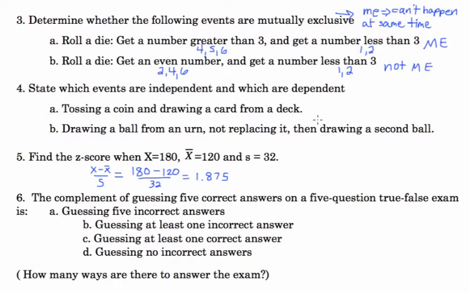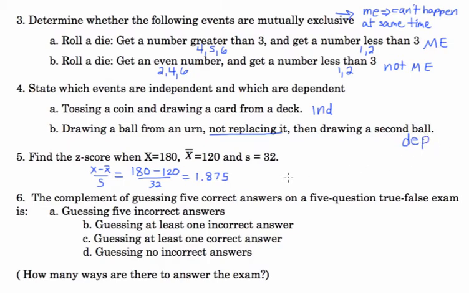Dependent means that one outcome influences the other. Tossing a coin, drawing a card from a deck. Those are independent events. What happens in tossing a coin will have no impact on drawing a card from a deck. Without replacement, or not replacing a ball, that is dependent. That will change the sample size if you don't replace the ball, so that's dependent.